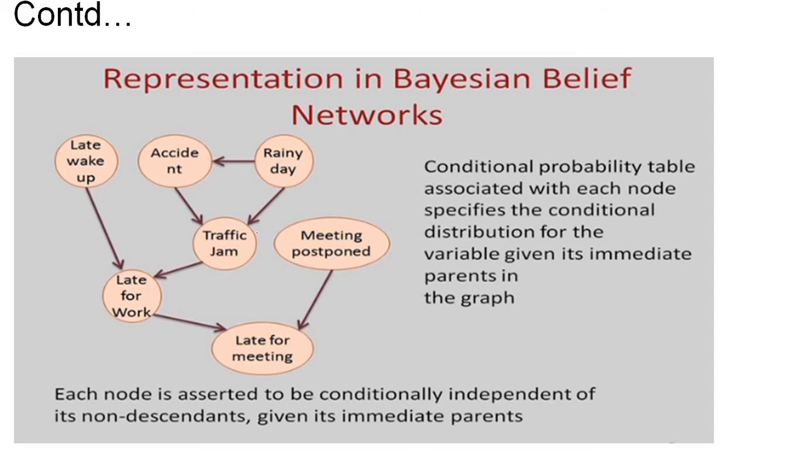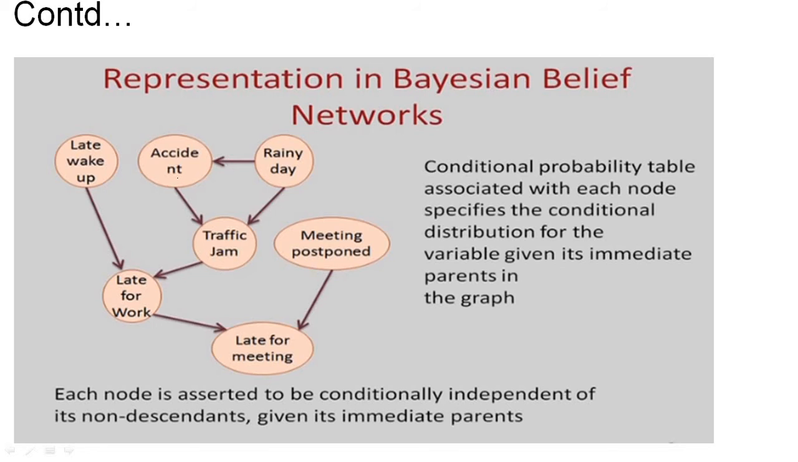This is one more example of a Bayesian belief network. As you can see here, for wake up late, the descendant node is late for work, and for this the descendant node is late for meeting. So if we wake up late, provided the value of late for work is given, that means if we went late for work, then definitely we will be late for meeting. If late for work is not given, then I cannot predict whether he will be late for meeting or not.